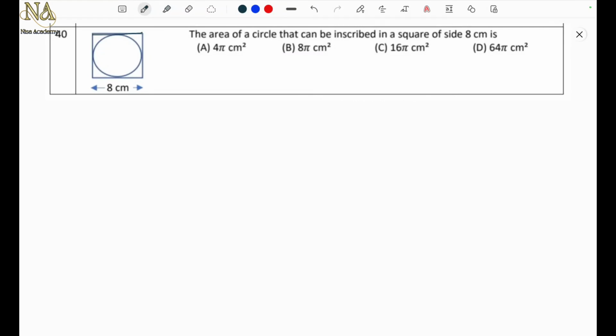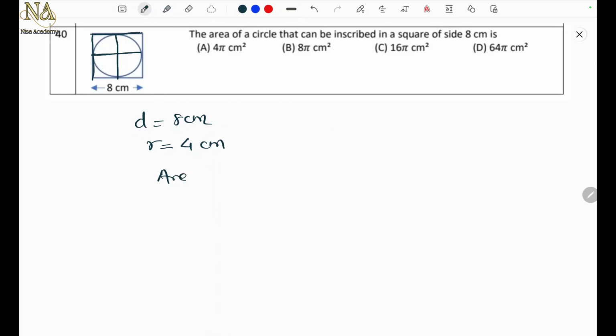Question number 40. The area of a circle that can be inscribed in a square of side 8 centimeter is. So if you see carefully, if you put a circle inside a square, the diameter of the circle will be the same as the side of the square. Even if I take from here, the diameter will be the same as the side of the square. So can I write D is equal to 8 centimeter? Yes. So R will be half of D, which is 4.